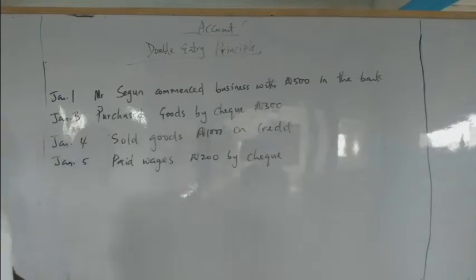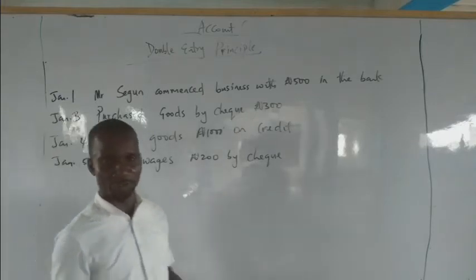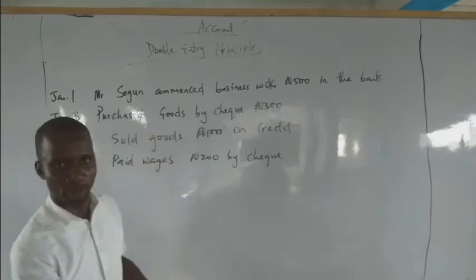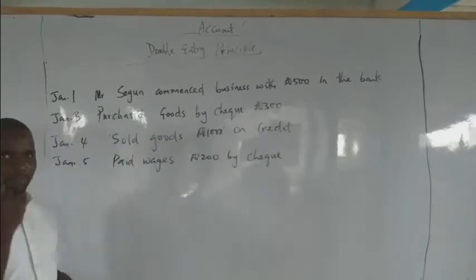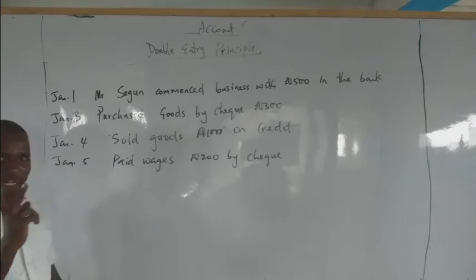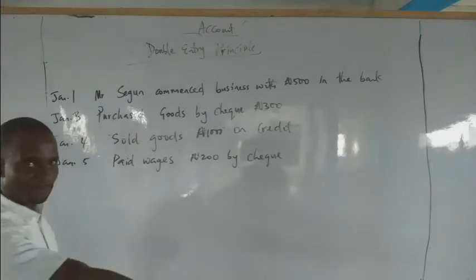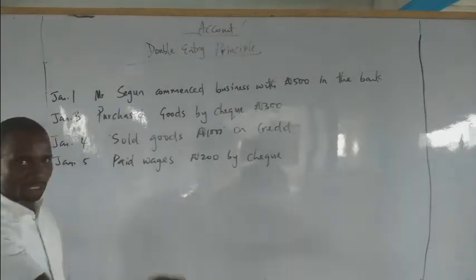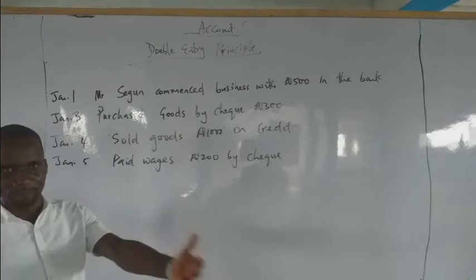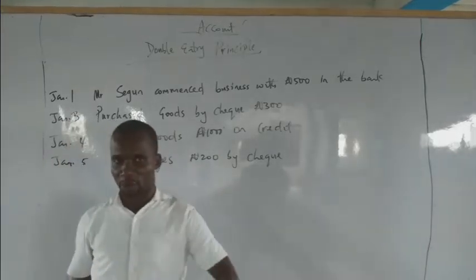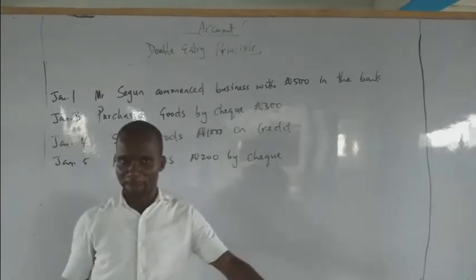Value in what sense? Let's say, for example, you go to the market, which is a popular transaction you make. You bought tomato and pepper. When you bought the tomato and pepper, two values are being exchanged. The first value is you are giving out money, which is your cash. You are the one giving it out, so you are the giving party. Then the person selling the tomato is receiving the money, so it's the receiving party.